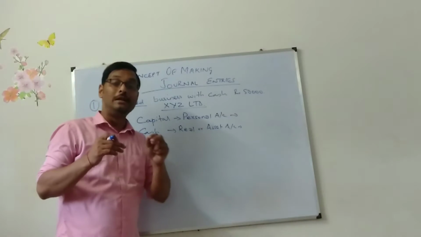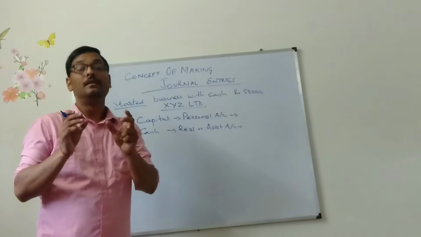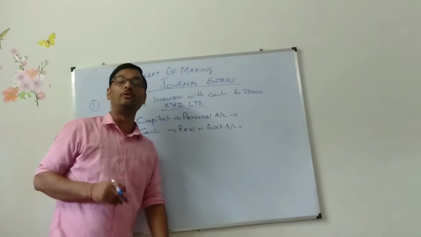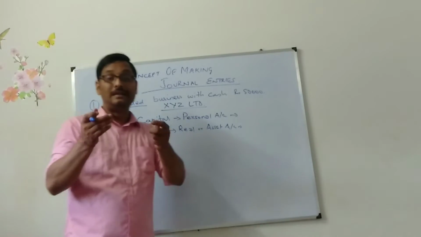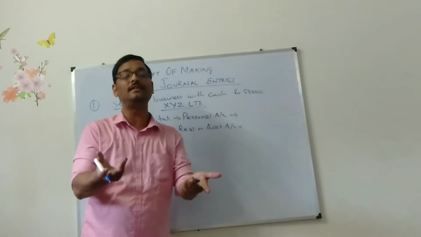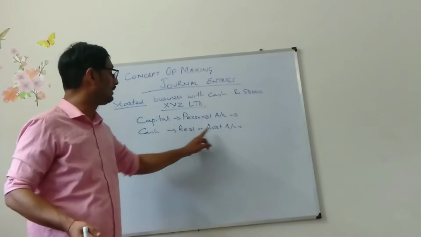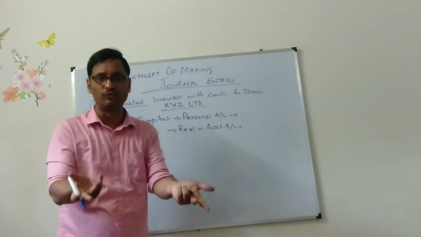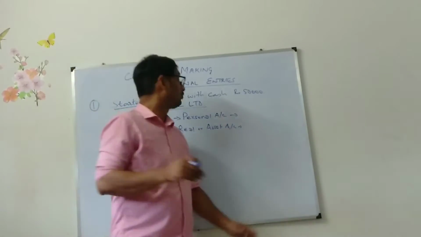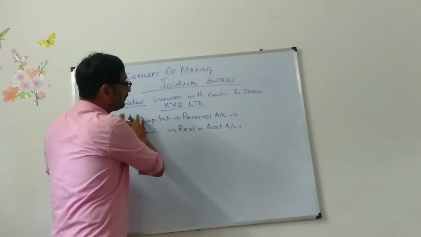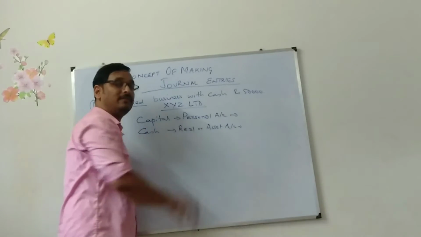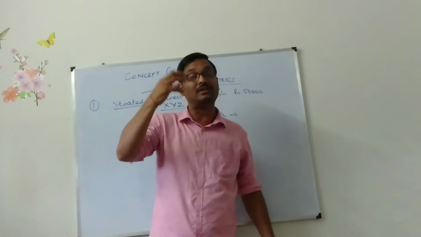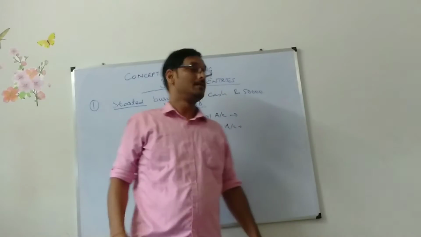Now, you need to learn the golden rules of all the different types of accounts. What is the golden rule of a personal account? Debit the receiver, credit the giver. And with respect to a real or asset account, debit what comes in, credit what goes out. I am making this journal entry in the books of XYZ Limited, so I have to think with regard to XYZ Limited only.